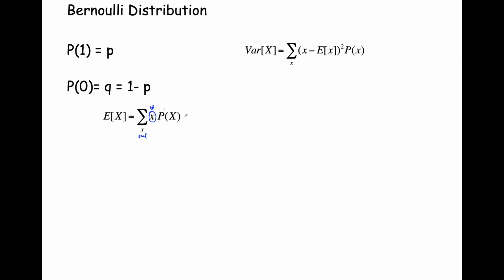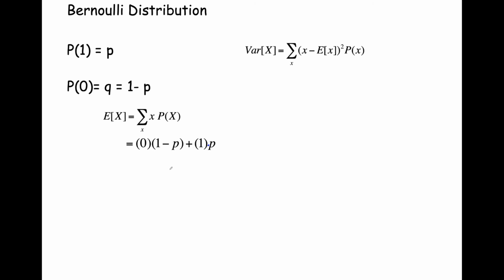So this is our probabilistic weighted sum, and we're going to use it to compute the expectation, which is the mean of this Bernoulli distribution. Whenever X is success or 1, that occurs with probability P, so we multiply 1 times P. And then whenever we have failure, that's probability Q, we have the value 0 times 1 minus P, which is what our Q is. Q is just another name for 1 minus P. It's a convenience to say Q instead of 1 minus P.